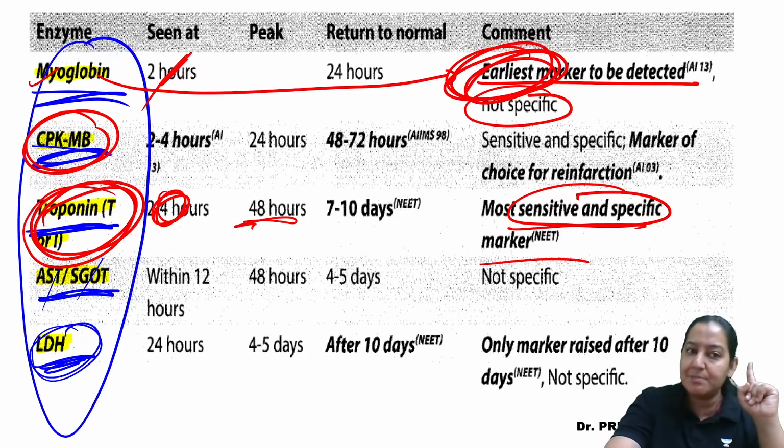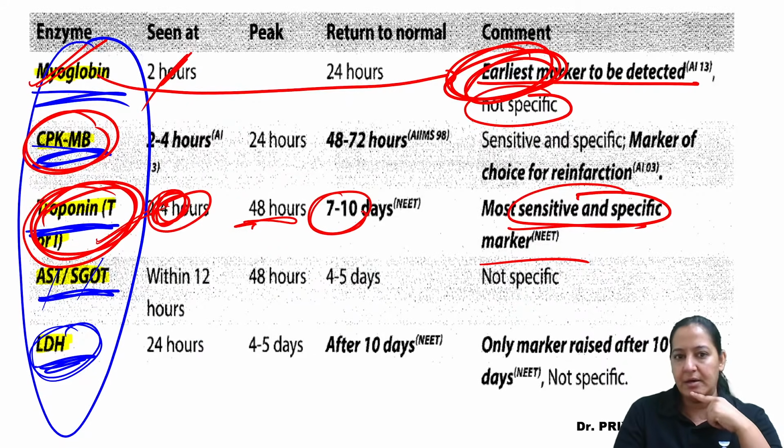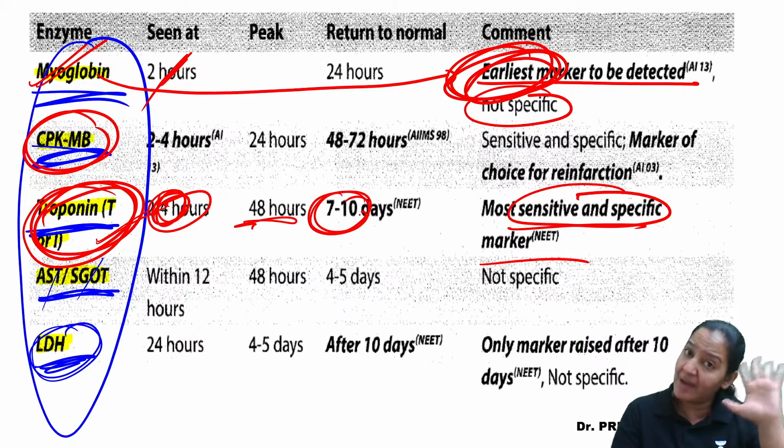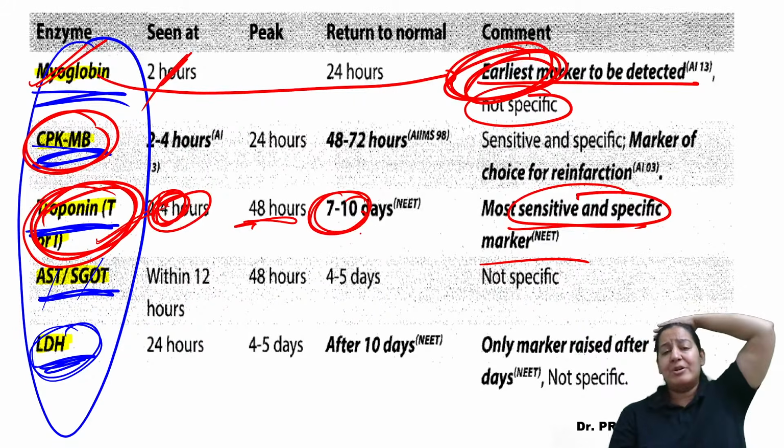So earliest is myoglobin, but most sensitive and specific is troponin T. Right? So it comes after 4 hours, but it disappears after 7 to 10 days. Till 7 to 10 days, it will remain in the blood. It will remain in the blood for a long time, 7 to 10 days, right?